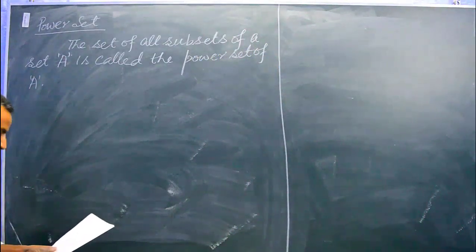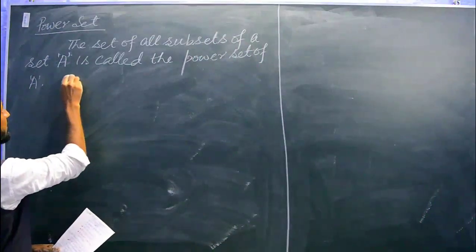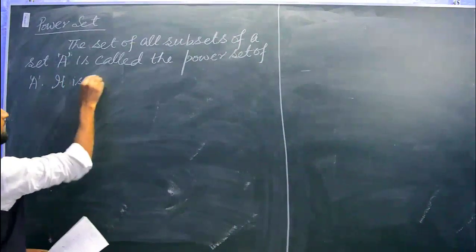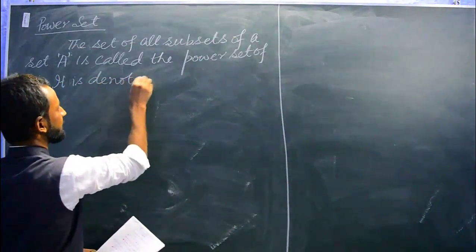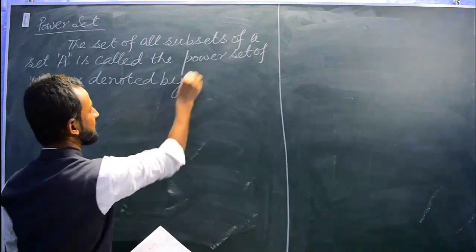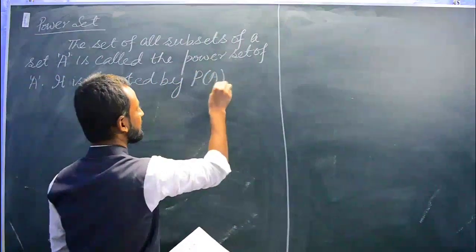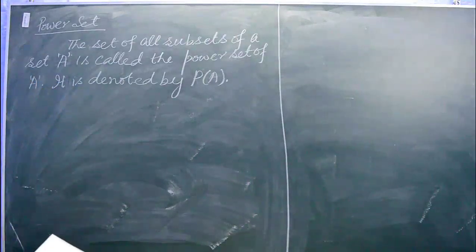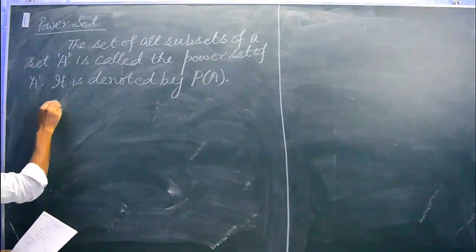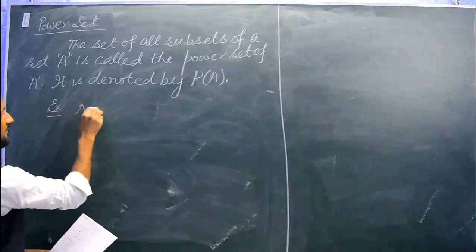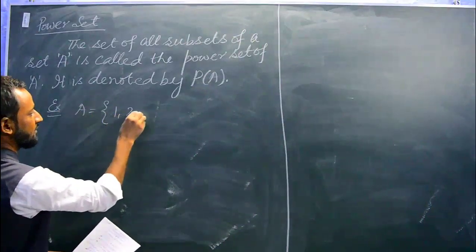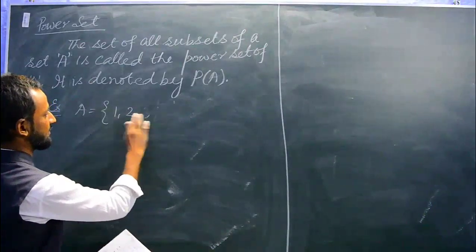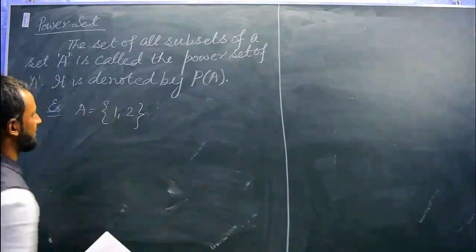Okay, and it is denoted by P(A). P(A) means power set of A. For example, if we take A equal to {1, 2}, 3 will be a little bit heavy or a little bit lengthy.